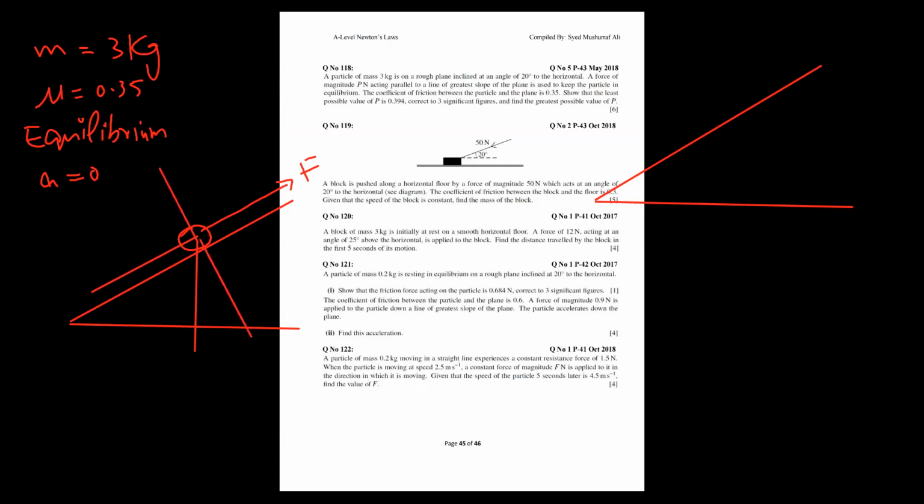And this is the component downwards. So the weight is 30 newtons, and the angle given in the question is 20 degrees. I said a lot of times this angle and this angle are always equal. So there's a 20. And if we have 20 here, then 100% it is 30 cos 20, because the weight is 30 and the angle is 20. And this downward weight component acting parallel to the surface is always sine.